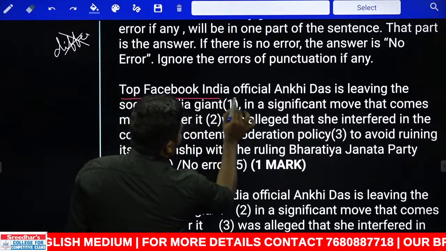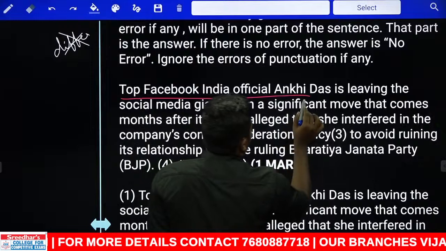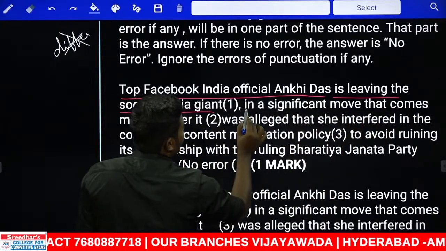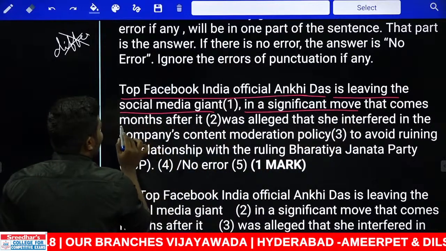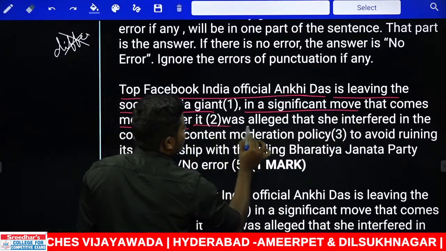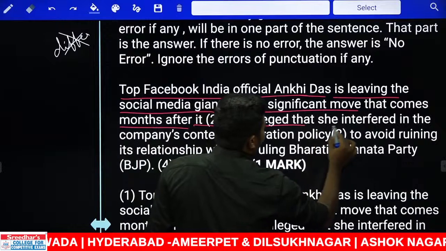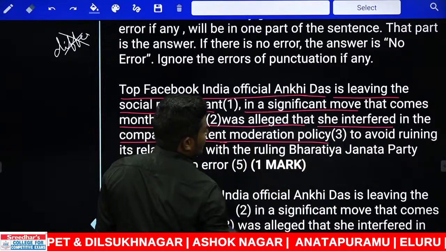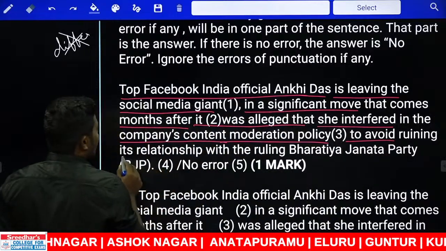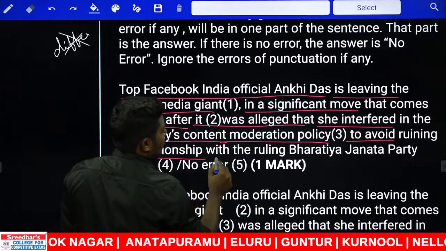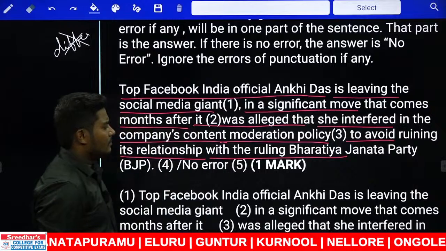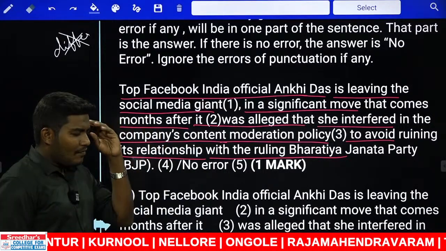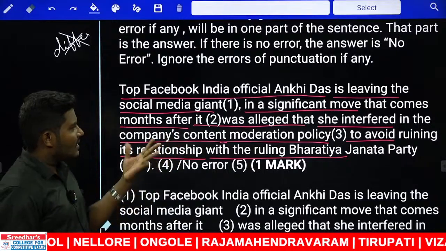Top Facebook India official Ankhi Das is leaving the social media giant in a significant move that comes months after it was alleged that she interfered in the company's content moderation policy to avoid ruining its relationship with the ruling Bharatiya Janata Party. As you can see, I read the entire sentence. While reading, I felt like there was no place where there was an error.